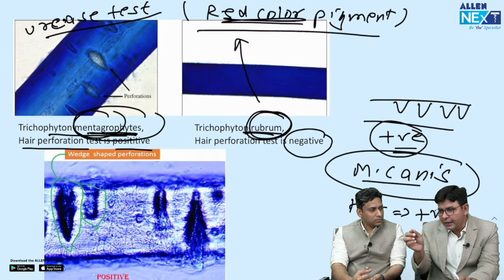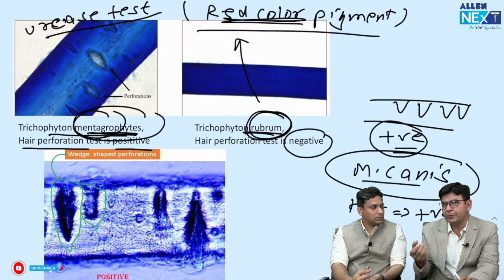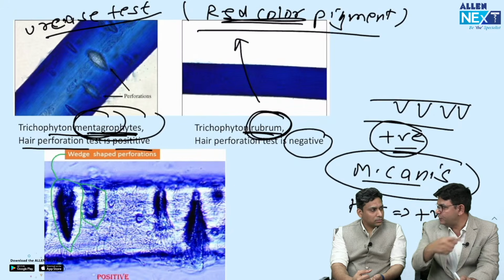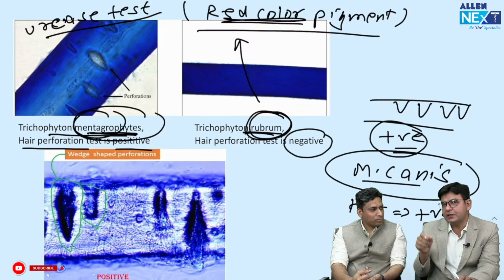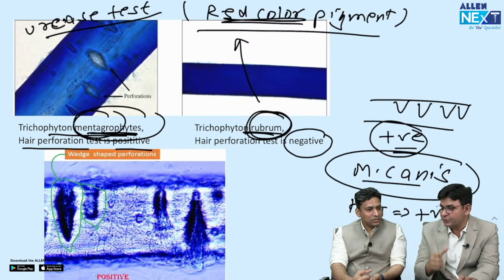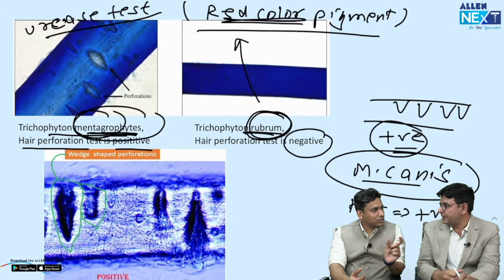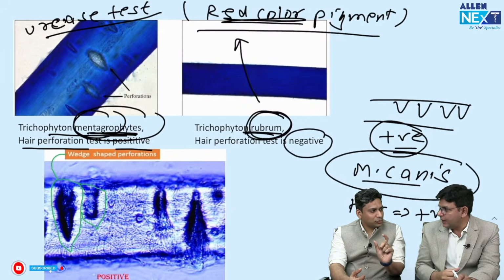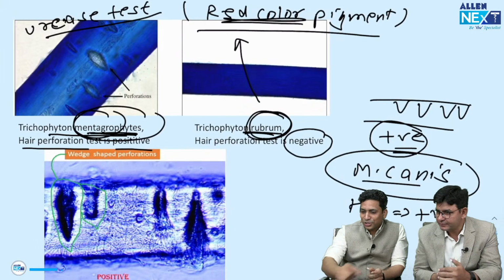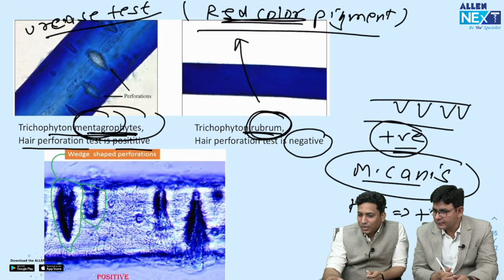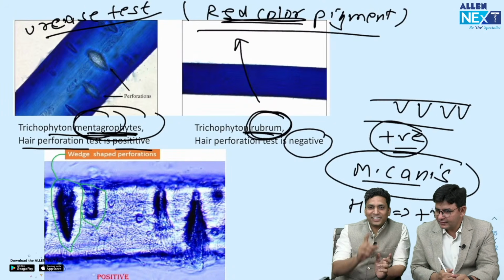Okay, after that, you take that growth and do an LPCB mount. LPCB is lactophenol cotton blue. When you observe them under the microscope, you will be able to see cylindrical macroconidia and all that, and by that you can identify which species we are talking about: Trichophyton, Epidermophyton, or Microsporum. That is the logic. LPCB, lactophenol cotton blue, so it is blue in color. This answers the question one student is asking about what this blue color is. So I think now this is clear.